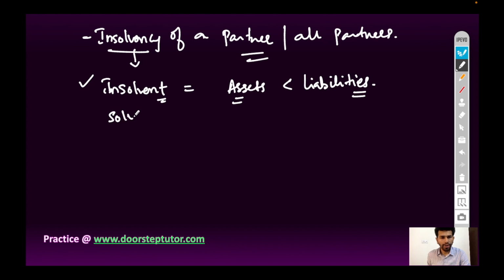On the contrary, a solvent partner or solvent person is a person whose assets are more than his liabilities, or his assets are equal to his liabilities. So there are two terms involved in solvency: solvent partner and insolvent partner. And one more term in the chapter: capital deficiency.